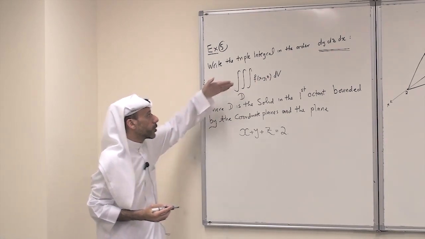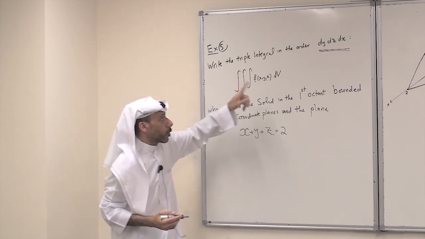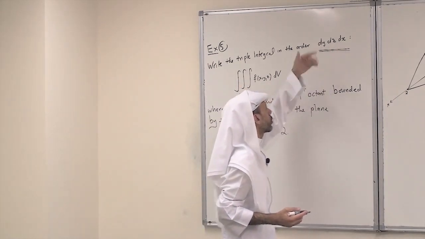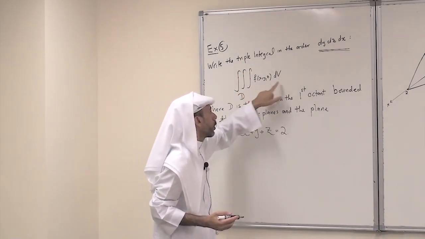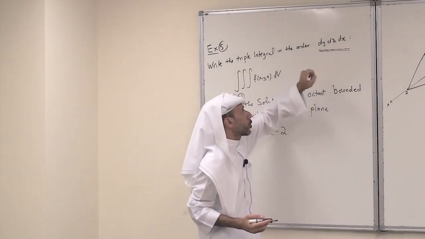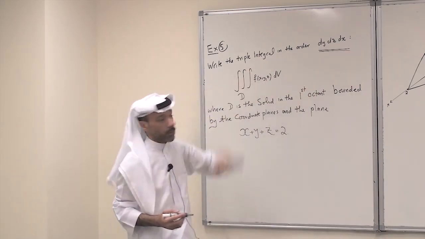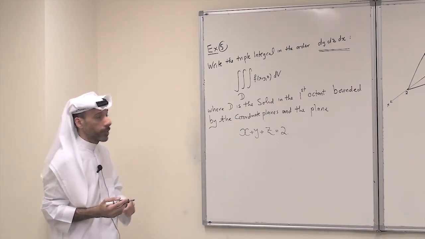Really, here we need just to set up the limits of integration in a specific order, and the order given here is dy, dz, dx. So the inner integral is with respect to y, the middle with respect to z, and the outer with respect to x. We have to stick to this order.